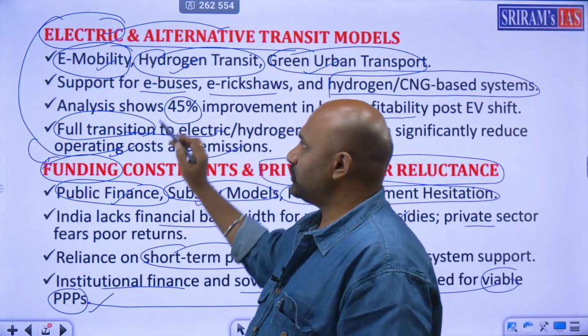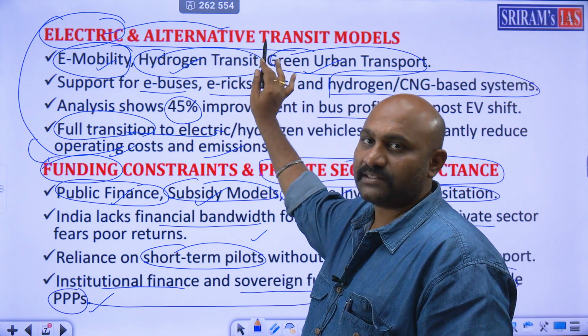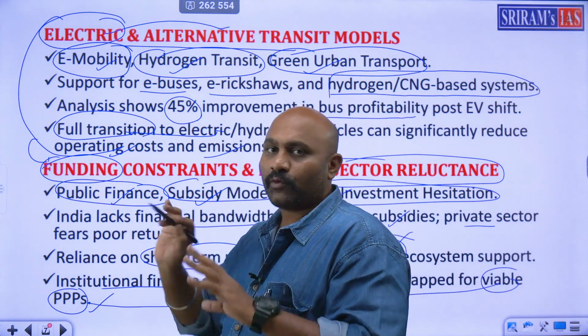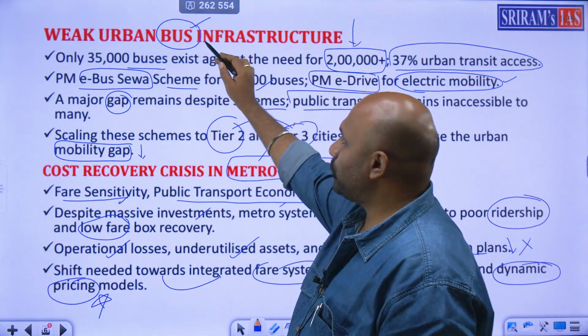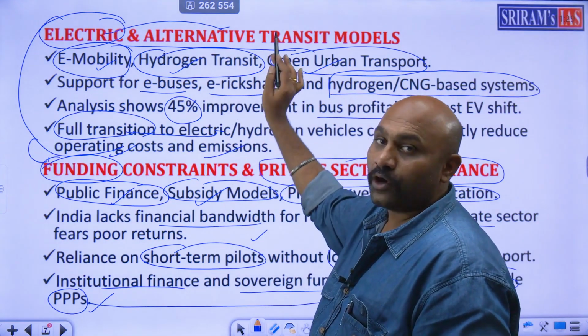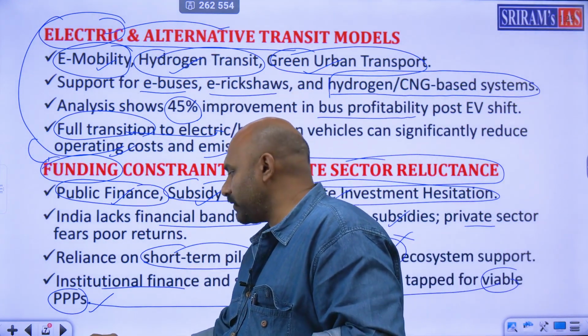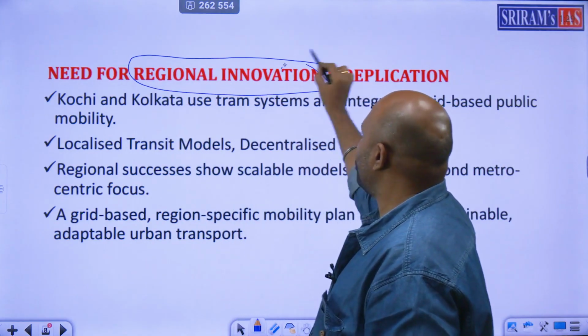So this is the area. Here we discussed electric and alternative vehicles like hydrogen transit systems. And here we spoke about the funding constraints. These are the major areas. If you look at this, we spoke about bus transit, metro, then electric and alternative vehicles, then funding constraints, and finally, regional innovation, or replication.